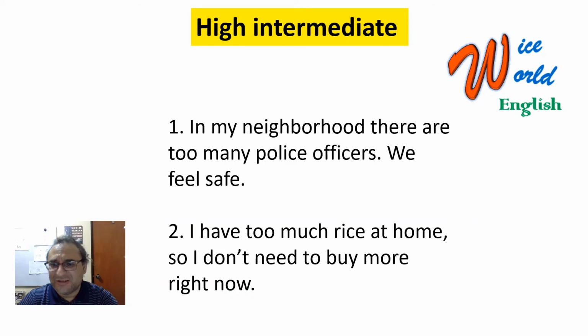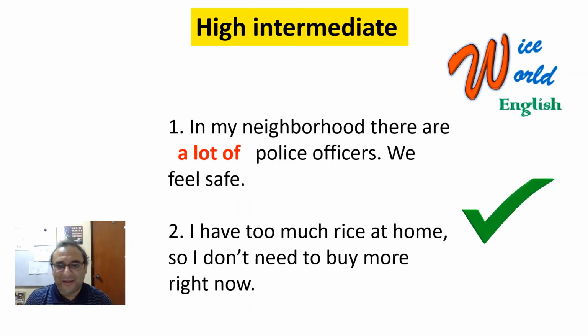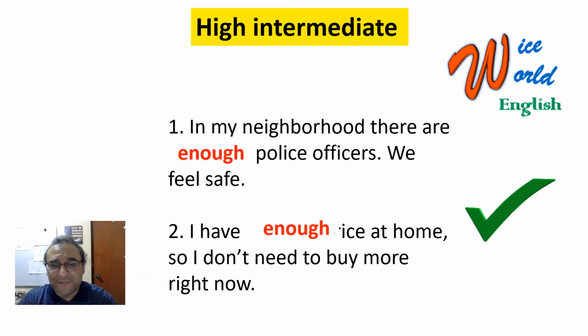For example, in number 1, it's not logical to say too many police officers. Maybe you could say a lot of police officers, and that's why we feel safe, right? So a lot of is something good. It's a big quantity, but it's something good. And the same with the second one. I have too much rice at home doesn't make much sense, because it says you don't need to buy more. So it means that the quantity is good. So you could say a lot of rice. I have a lot of rice at home. And you could also say enough. There are enough police officers. And I have enough rice at home. All right, that's the idea.